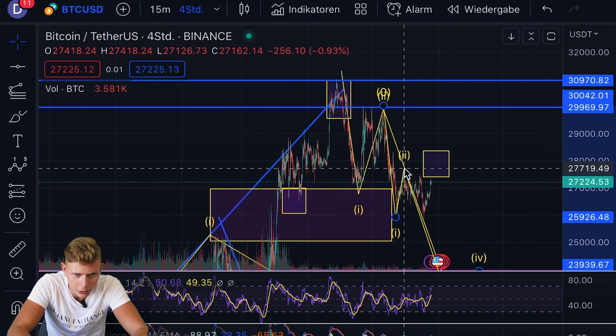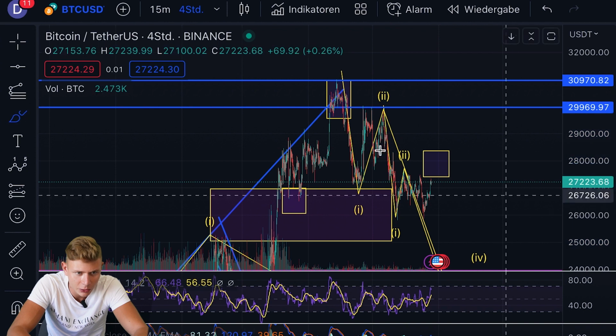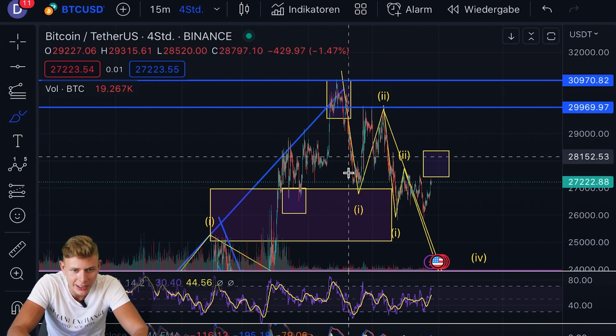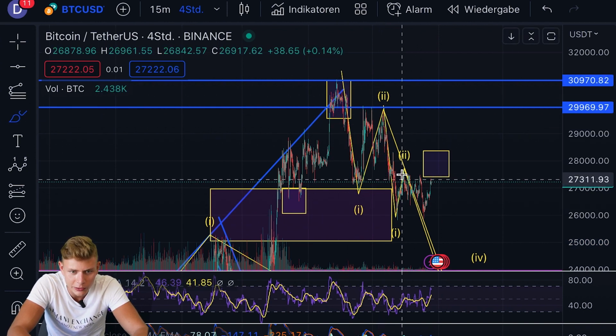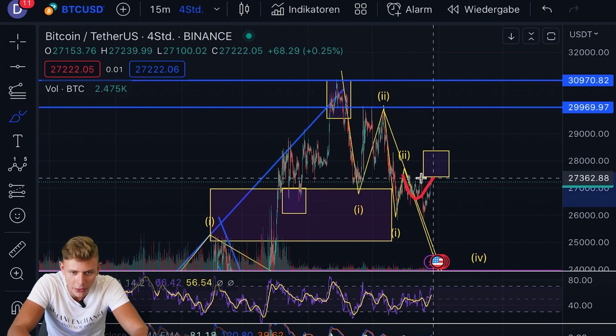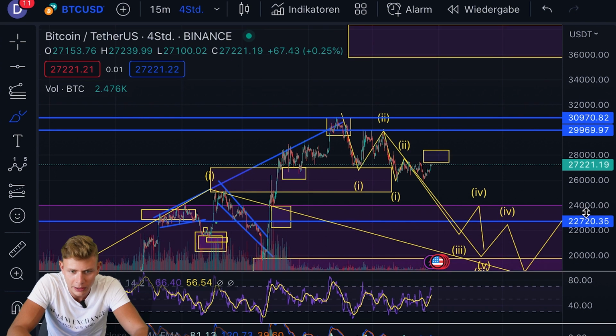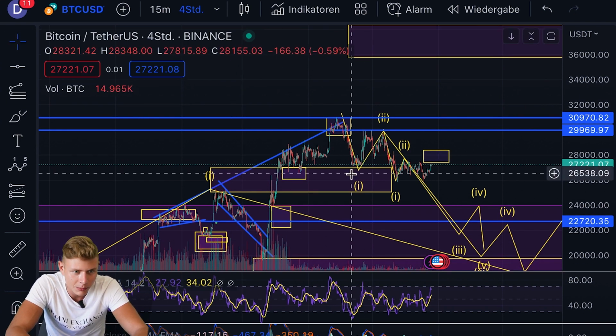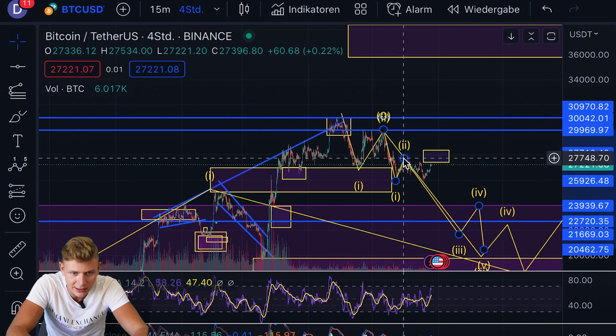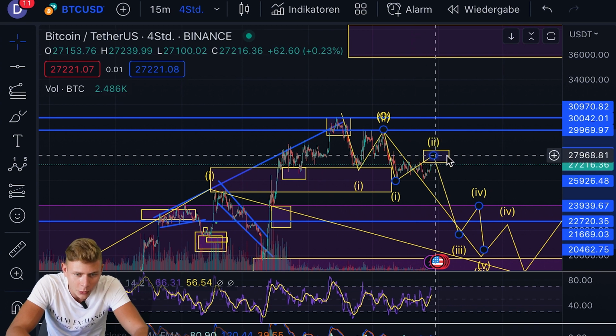If we move the wave 2 towards the left side here, towards this previous high, then as you can see right now, if we count this is the first one, this is the second one, and this is the third one, there are right now 3 1-2 setups active, which can break towards the downside. I guess the more realistic option is, as I've had it in the chart previously, that we are coming here